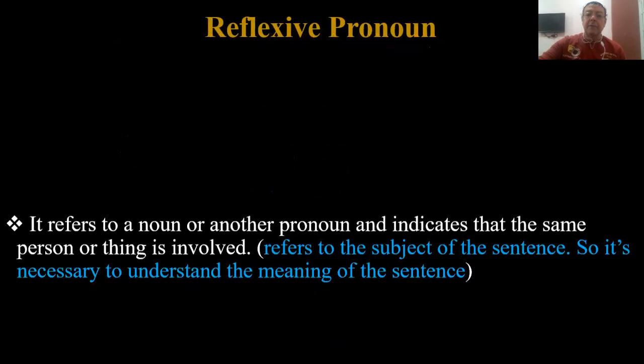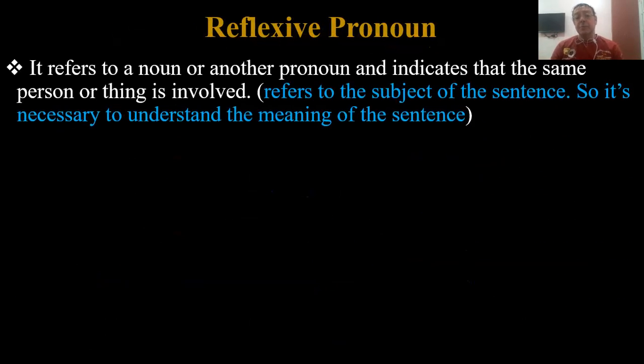Okay? A reflexive pronoun refers to a noun or another pronoun and indicates that the same person or thing is involved. It refers to the subject of the sentence and is necessary to understand the meaning of the sentence. So a reflexive pronoun refers back to the subject of the sentence, and so it's necessary to understand the meaning of the sentence.